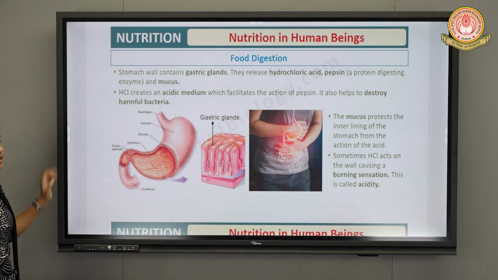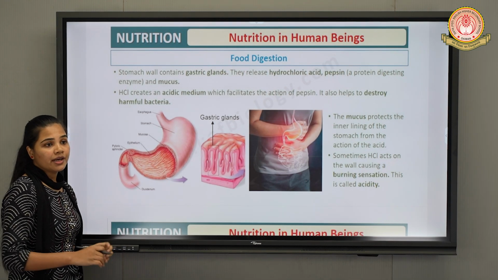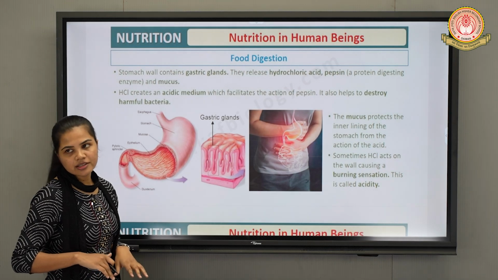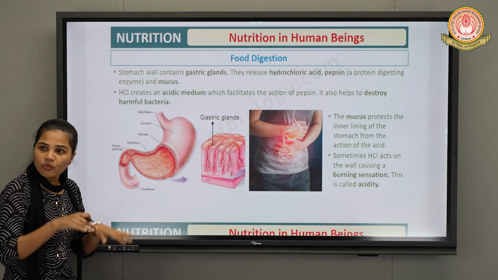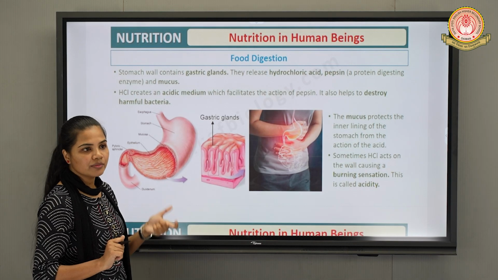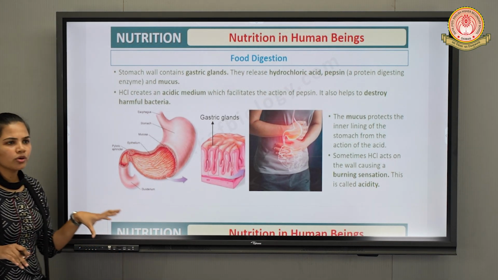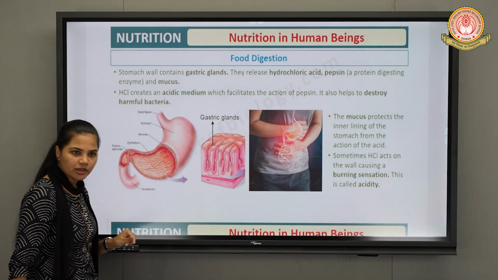Okay. Now we will discuss the role of HCl in the stomach. As the name suggests, hydrochloric acid, or HCl, is going to maintain the acidic environment inside our stomach, obviously, right? Second function of this HCl is to lower the pH. Since acidic medium is maintained, obviously pH will be low only, below 7, around 2 to 3 or 2.5 you can say, which is maintained by HCl present in the stomach.